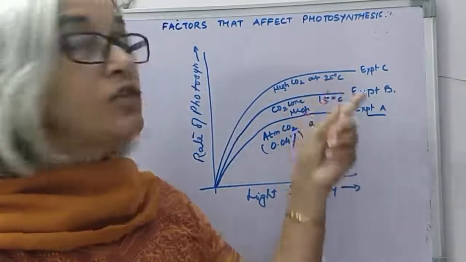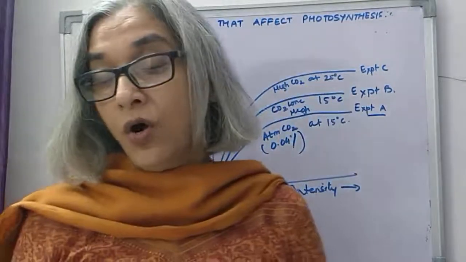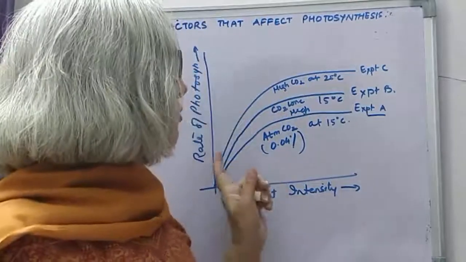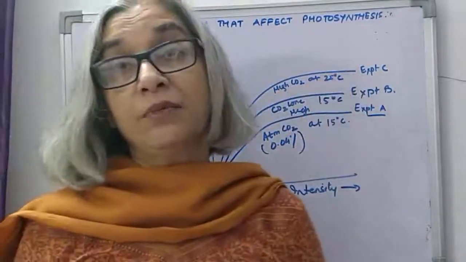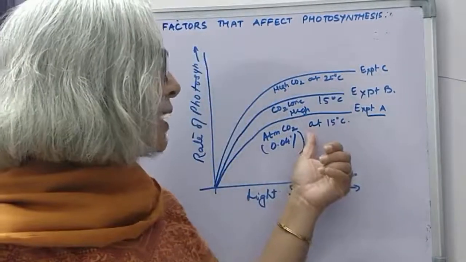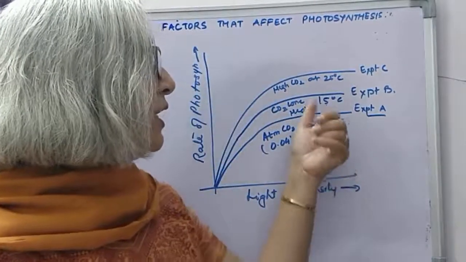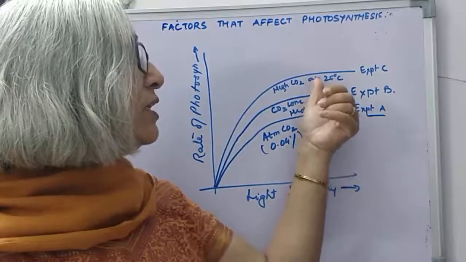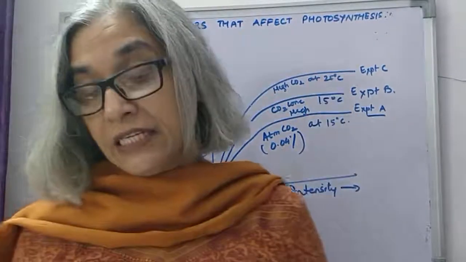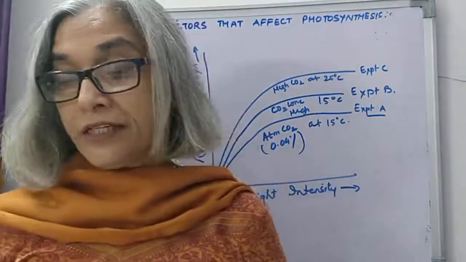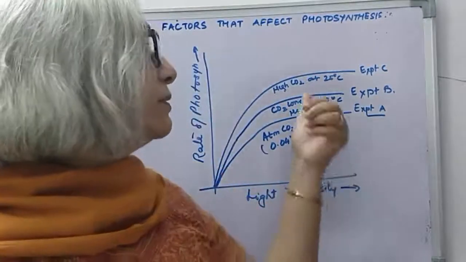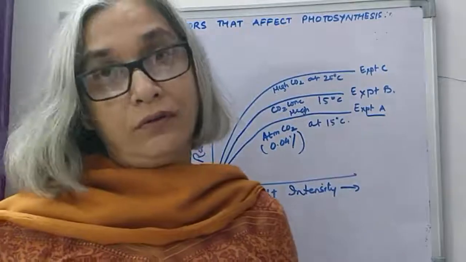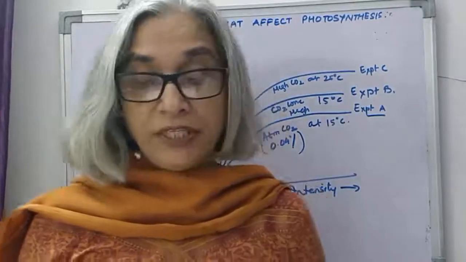Now temperature is also increased and carbon dioxide is also increased. Now the rate of photosynthesis increases. If both are increased, now light becomes a limiting factor. In the first case, carbon dioxide was a limiting factor. In the second, temperature was a limiting factor. In the third experiment, light is a limiting factor. So this proves Blackman's law of limiting factor.